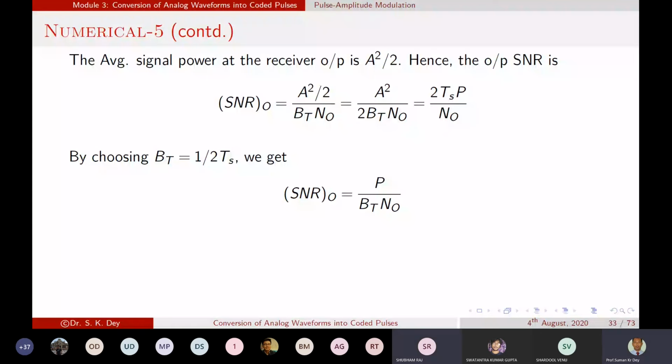Now, which power is denoted by P? P is the transmitted power. In the transmitted power, the PAM signal as well as the modulated signal is AK GT. P is the power of AK into GT, your sample value.